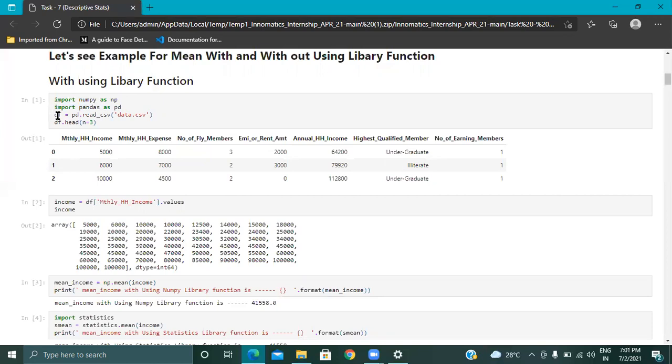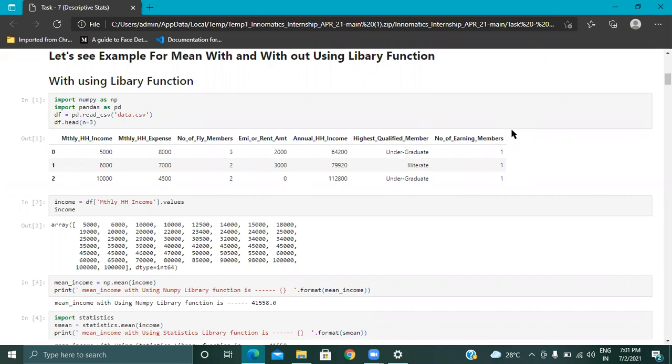And by using the Pandas library, we have read the data file. After reading the data file, I have shown the first three rows of the data, df.head, the head of the data. When we see the head of the data, you can observe monthly income, monthly expenses, number of members in the family, rent, annual income, highest qualified member, and number of entries. By seeing this, we can determine that this is the data of a job person, with annual income as well as expenses. The entire data is about a job person.